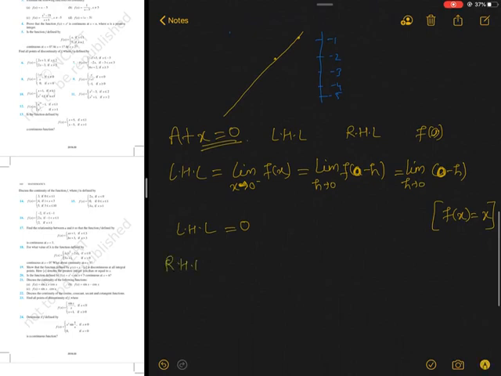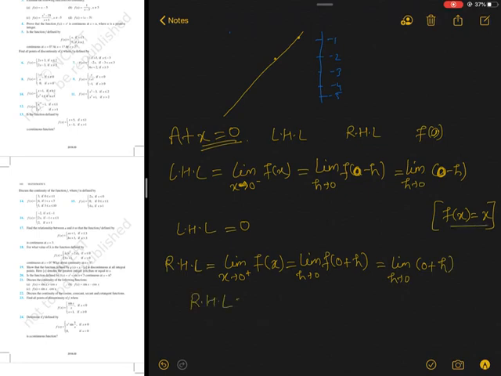Similarly, you can check the right hand limit. We will write it limit x tends to 0 plus f of x, or limit h tends to 0 f of 0 plus h, because 0 is the point where I am checking. It will become limit h tends to 0 of 0 plus h, because the function is the same, and here I will get LHL equals to RHL equals to 0.